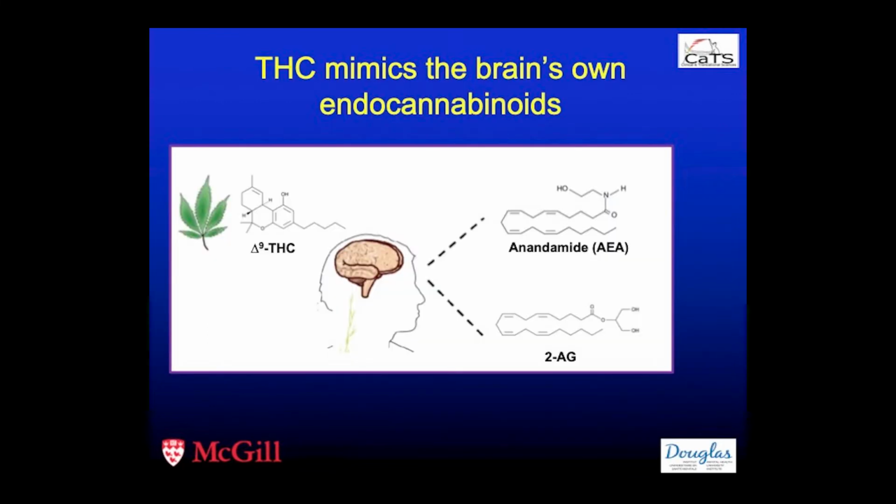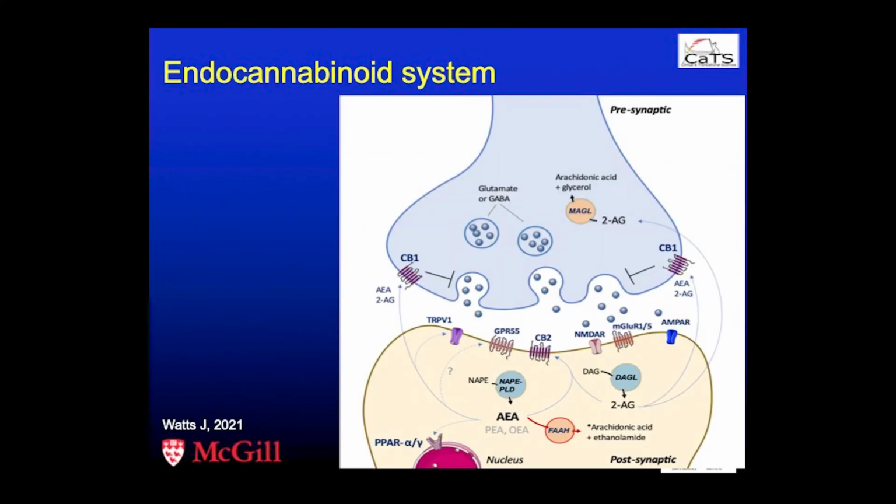THC, or tetrahydrocannabinol, mimics the brain's own endocannabinoid system. The endocannabinoid system is composed of 2 major endocannabinoids. One is anandamide, and the second one is 2-AG. There are others, but I'm going to be concentrating on these 2. Both are synthesized on demand in the postsynaptic cell, and they travel retrogradely. They bind to CB1 receptors and other receptors in the presynaptic cell, and by doing that, they regulate the release of other neurotransmitters, such as glutamate and GABA.